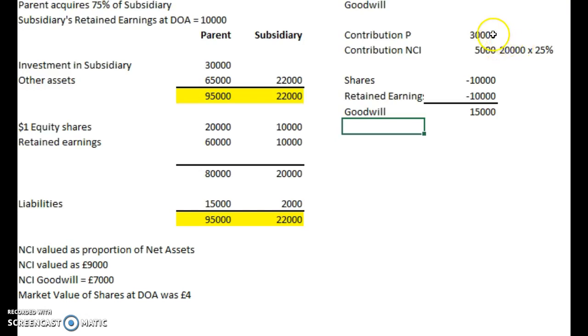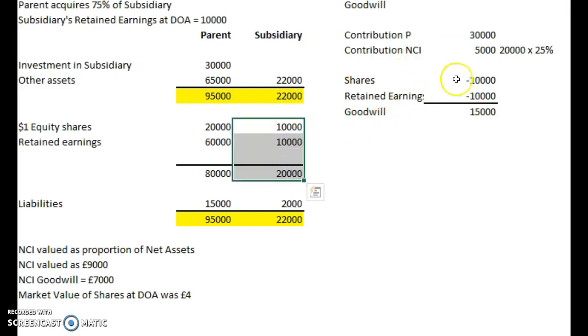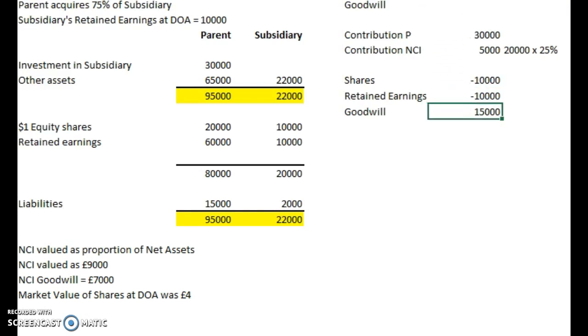So that is 30,000 investment in the subsidiary from the parent, 5,000 from the non-controlling interest as their proportion of the net assets, 10,000 in shares, 10,000 retained earnings is what they have both purchased, which gives us goodwill of 15,000.